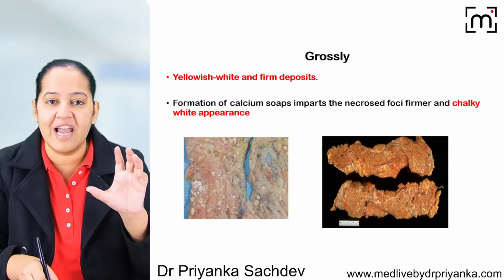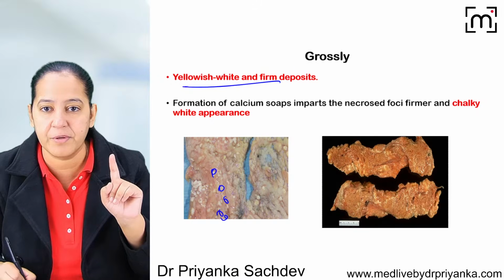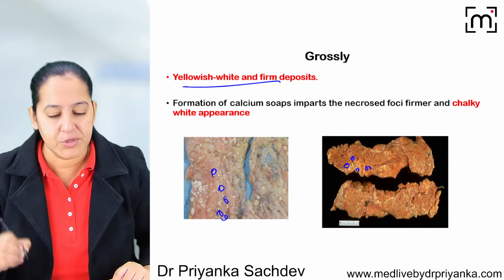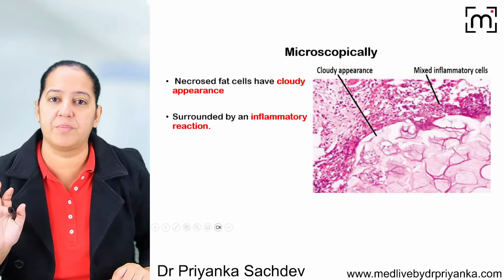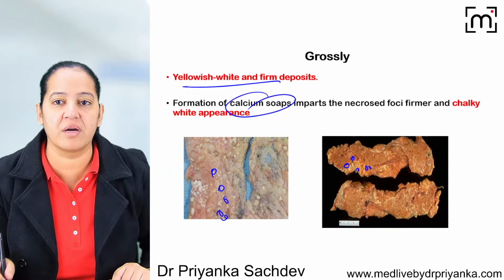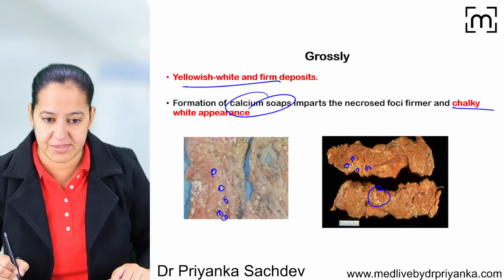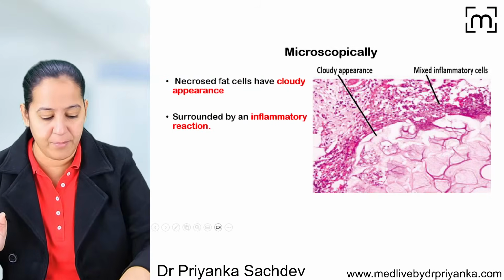Grossly, it looks like yellowish deposits. Can you see the yellowish deposits? So grossly, it looks like small yellowish deposits. And sometimes there is soap formation. Calcium soap formation occurs, which is known as saponification. In that case, it has a chalky appearance. Okay, this is the gross. Gross is not very important, although.